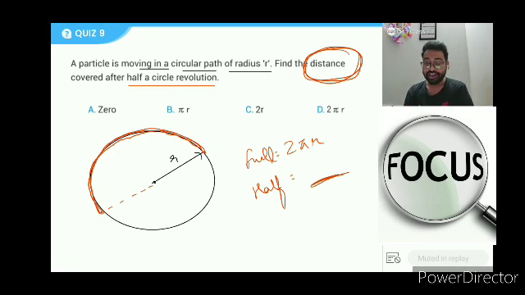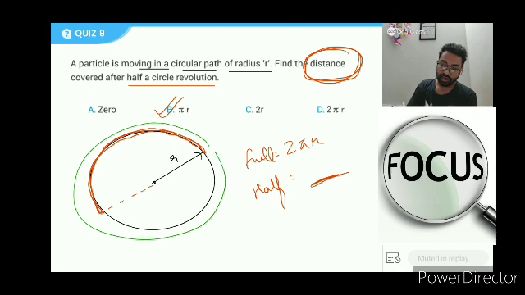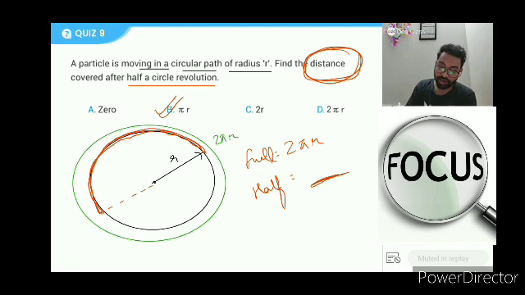Okay, let's close the ballot in 3, 2, 1, and wonderful. 86% people have recorded a correct response, and pi r is correct. Full circle is 2 pi r, so this half circle is pi r.